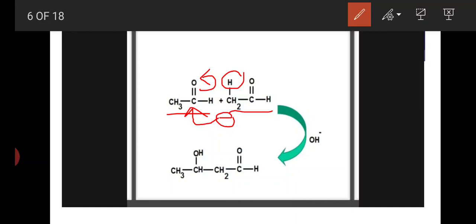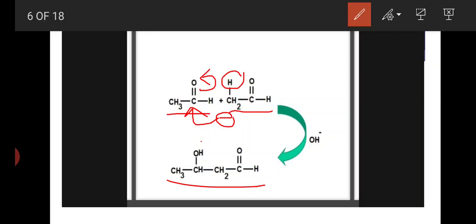Then an H plus ion binds to the oxygen and forms a compound like this. This is beta hydroxy butyraldehyde or 3-hydroxybutanal. Here this is the compound.